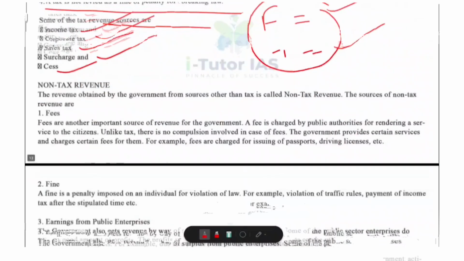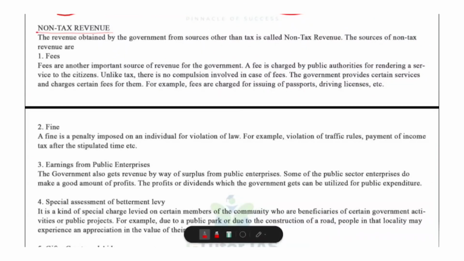Now we are going to learn about non-tax revenue. Non-tax revenue means the money the government earns from sources other than taxes. It is voluntary in many cases and does not involve compulsory payment like taxes. Let's understand each source one by one.